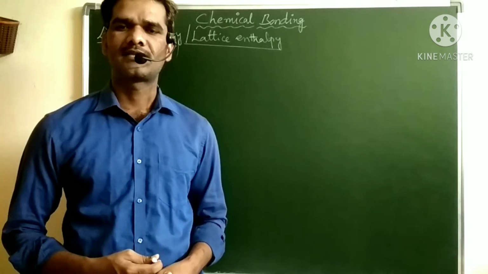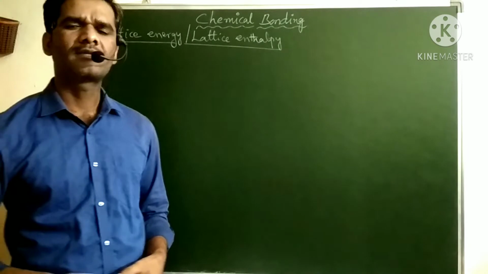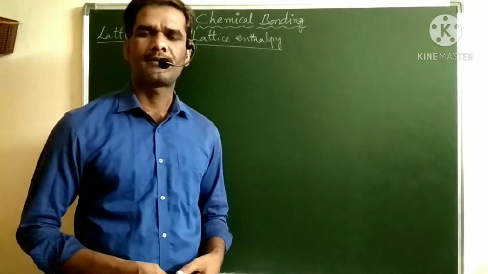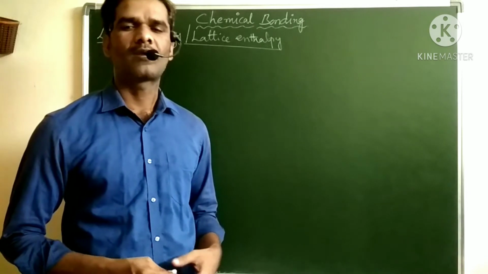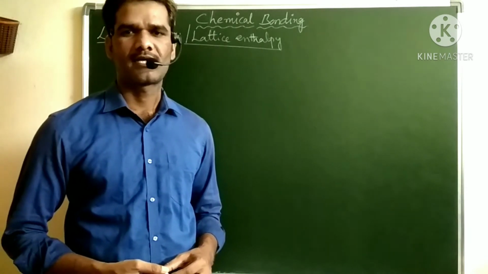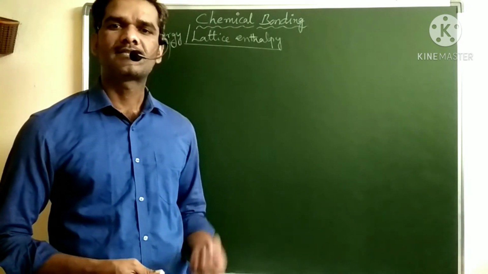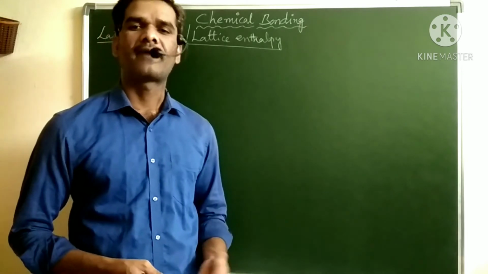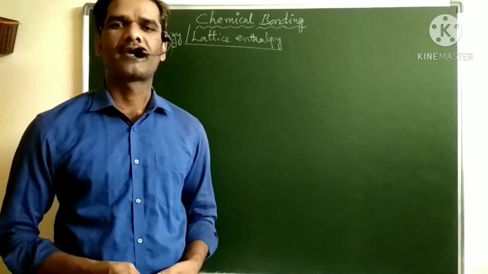What is lattice energy and what is lattice enthalpy? We can define lattice energy or lattice enthalpy in two ways. That is, the energy released when 1 mole of ionic solid forms from its constituent gaseous ions which are present in the isolated state, or the energy absorbed to break 1 mole of ionic compound into its gaseous ions. We can define it in two ways.